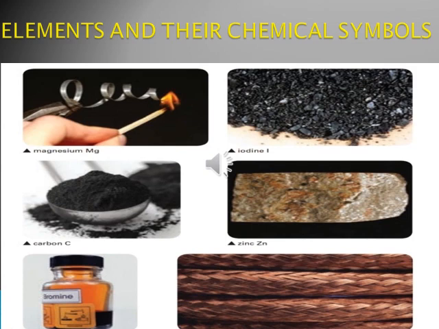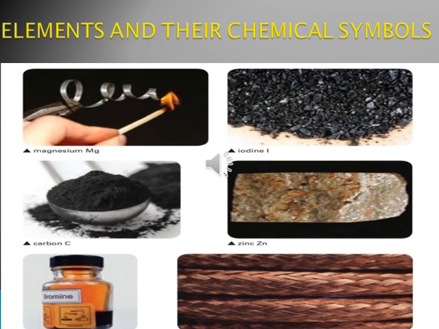Next is iodine. Iodine basically is used in food. It is present in salt. It forms thyroid hormones. It eliminates heavy metals from our body, as well as it lowers blood pressure. Carbon. Carbon is black powder. It is used to make tires as well as shoes. Carbon is present in the form of coal, which is used as a fuel.